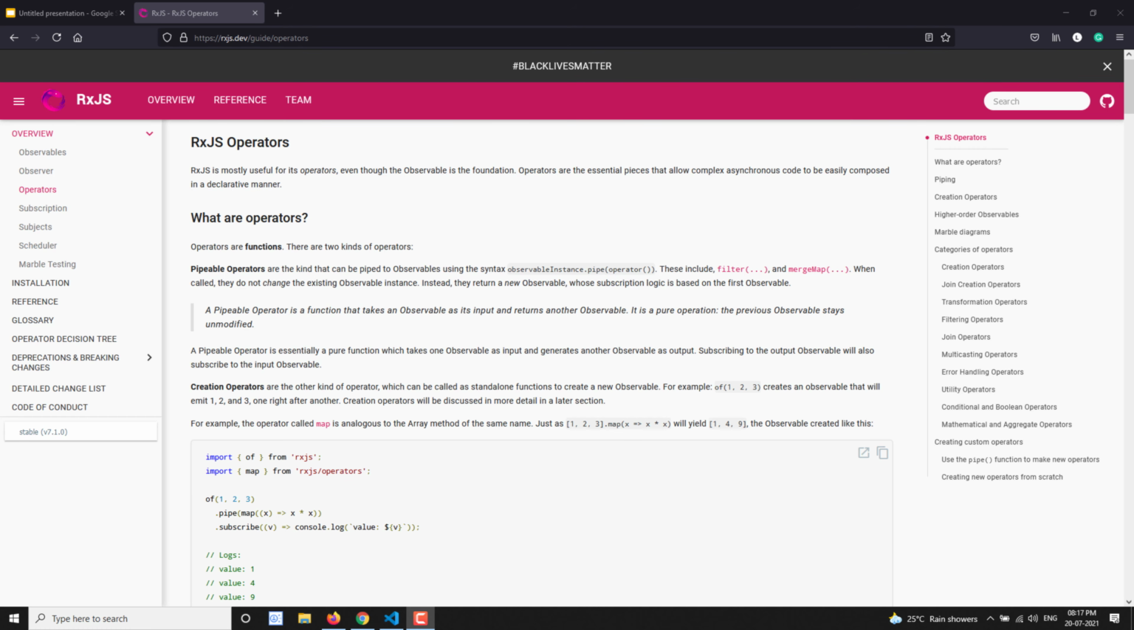In this video, we will learn about a new concept, the RxJS operators. Up to now, we have been learning one by one. We have learned about observables and observers, and now we are moving on to the third concept, which is operators.